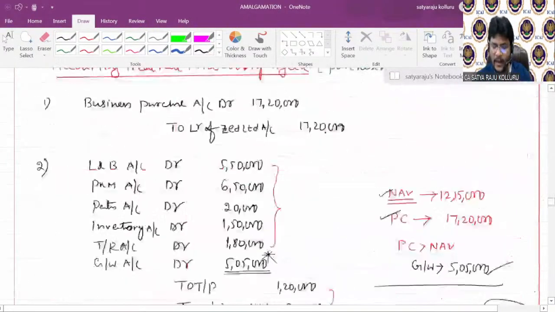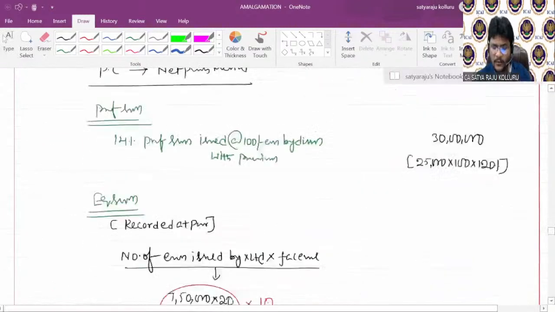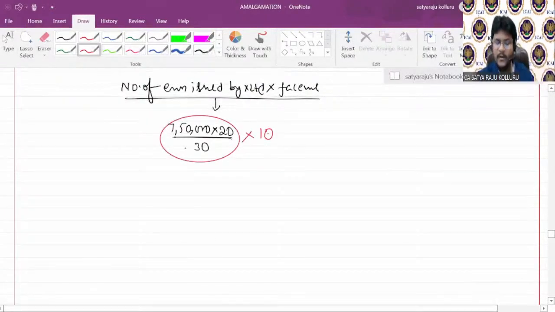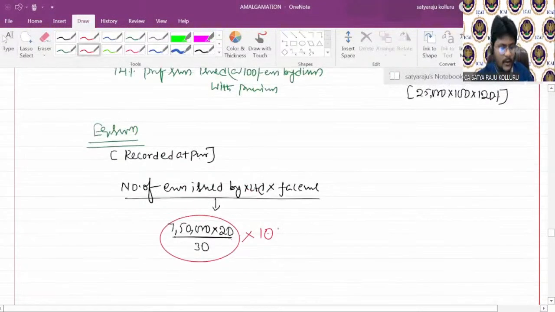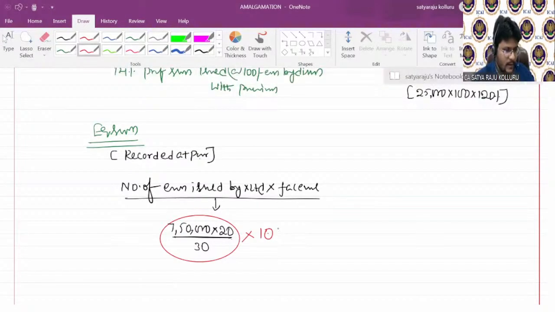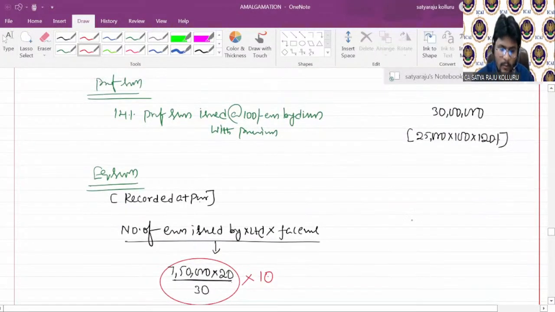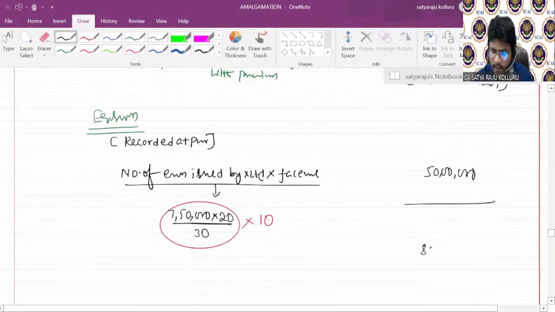The same thing I made right now here, if you observe. Am I right? Now how much worth will we get here, guys? That is 7,50,000 into 20 divided by 30 into 10 rupees. So we are getting 50 lakhs. So the amount is 50 lakhs. So total 30 lakhs plus 50 lakhs, the total amount of PC is 80 lakhs, which is the amount of purchase consideration.